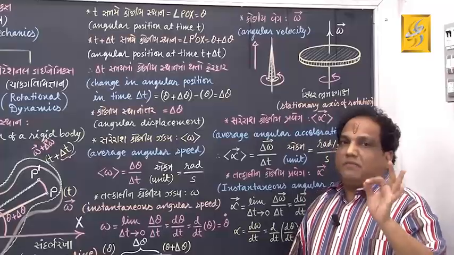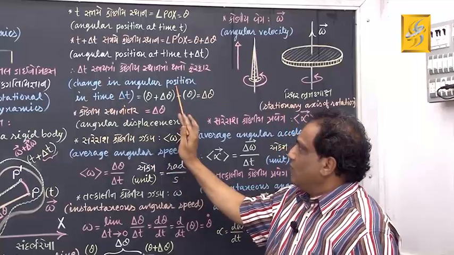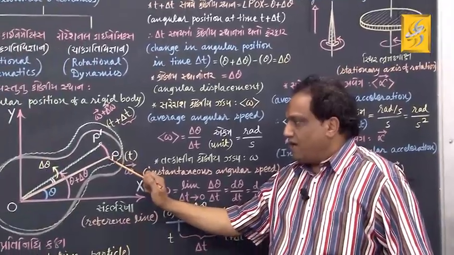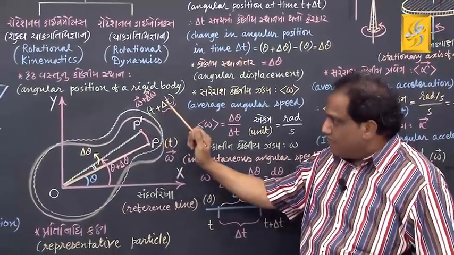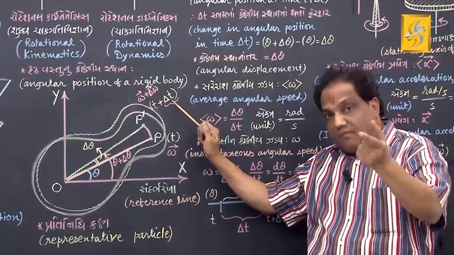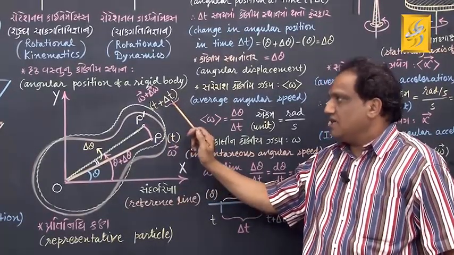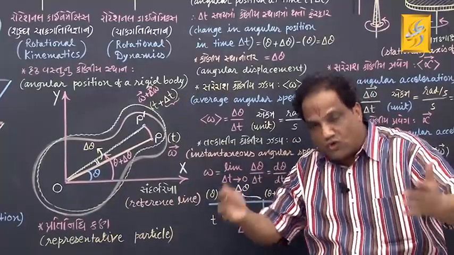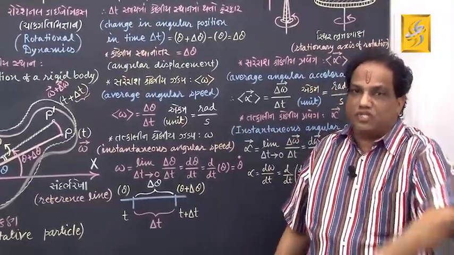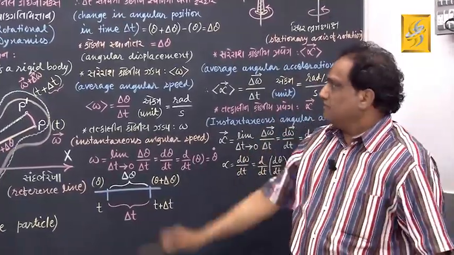Now let me find out the change in angular position in time delta t. Tell me, the particle is shifting from P to P dash in how much time interval? This minus this, so t will cancel, giving you delta t. So the time interval taken by the representative particle to shift from P to P dash is delta t. And when it does so, what is the change in its angular position? How do you find change? Change is always to be found out as final minus initial.